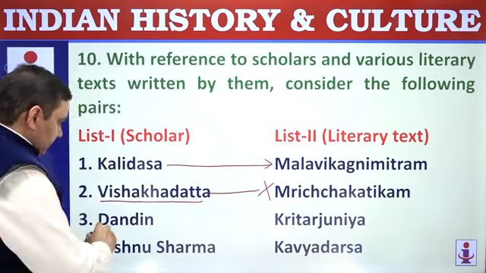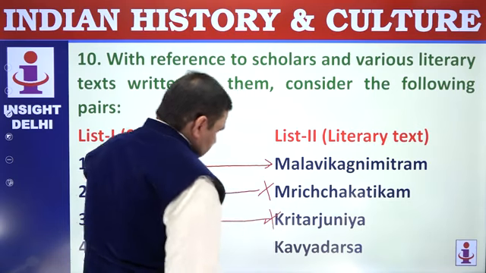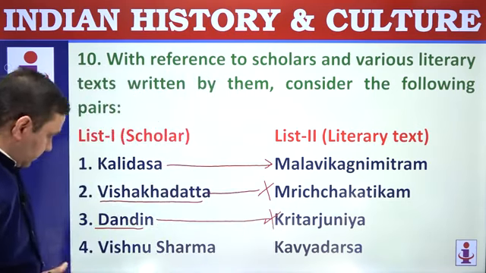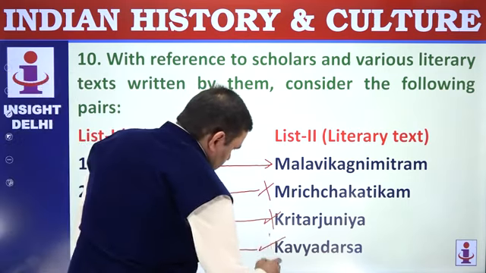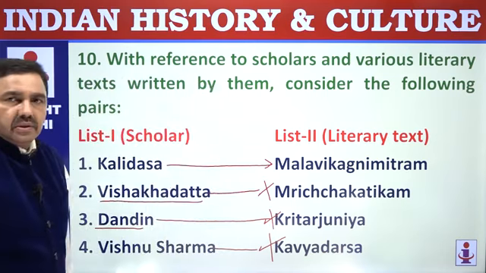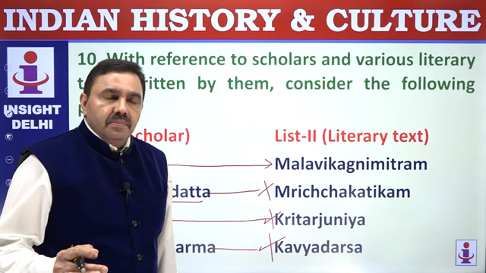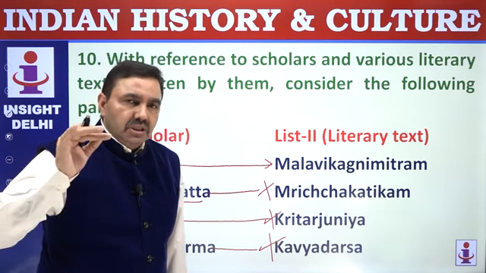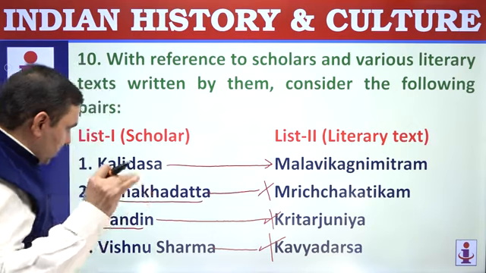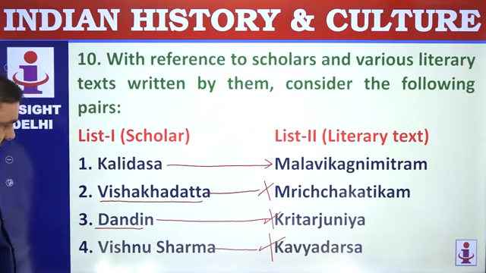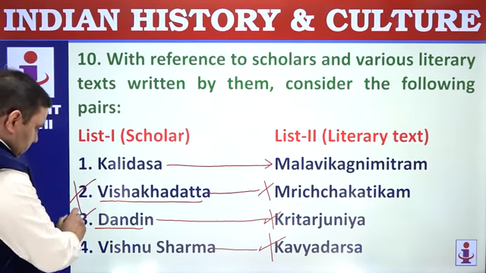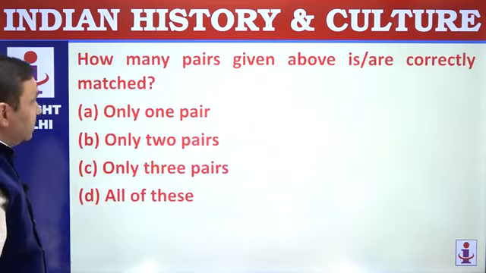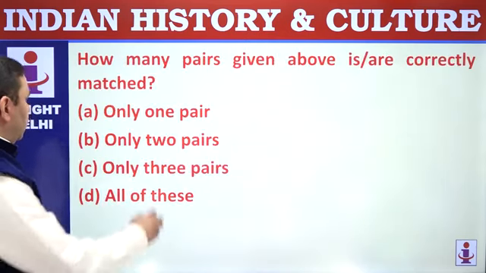Dandin did not write Kiratarjuniya. Bharavi wrote Kiratarjuniya. Dandin wrote Dashakumaracharita. Vishnu Sharma wrote the most famous book that is translated into different languages of the world, the Panchatantra. Kavyadarsha is one of the books of Dandin. So that way, this is wrong. Second, third, fourth are not matched. First is rightly matched. How many pairs are correctly matched? Only 1 pair.